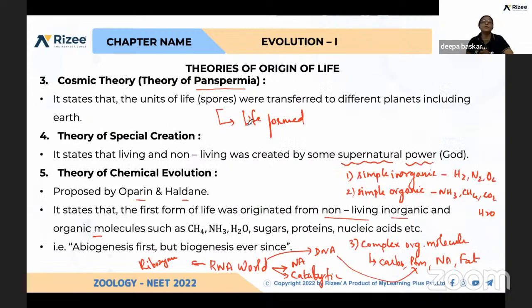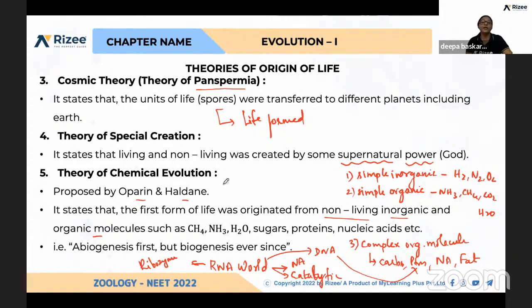Next is panspermia: spore-like things reached the Earth from different planets, and from those spores life originated. This theory was also rejected. And then the theory of special creation, where supernatural powers were involved, that the entire world we are seeing was created previously by God.